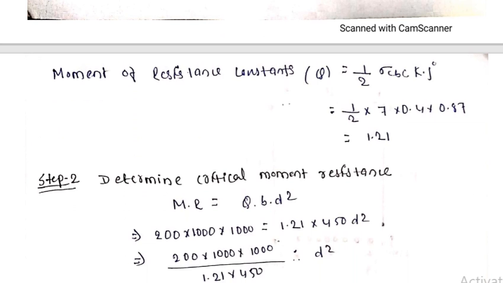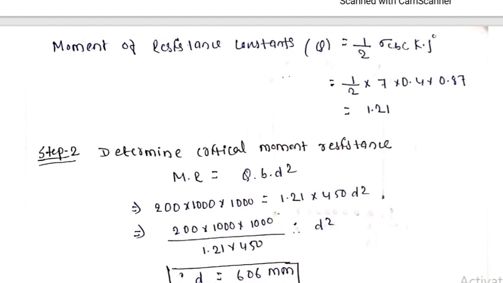Now the second step we need to adopt is to determine the critical moment of resistance, MR. We know the formula of MR is Q into b d square, right? Here the MR is given as 200 kilonewton meter. If you change kilonewton into newton, it is 10 to the power 3. Similarly, meter into mm, then 10 to the power 3. So that's why 200 into 1000 into 1000, in newton and mm. We have all these values, where d needs to be calculated because the width is already given.